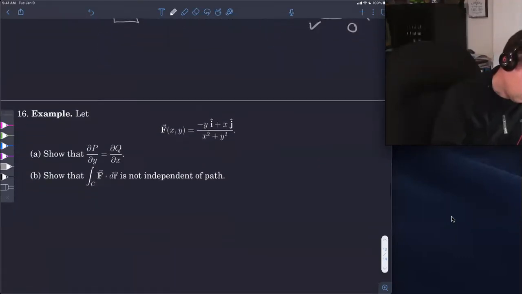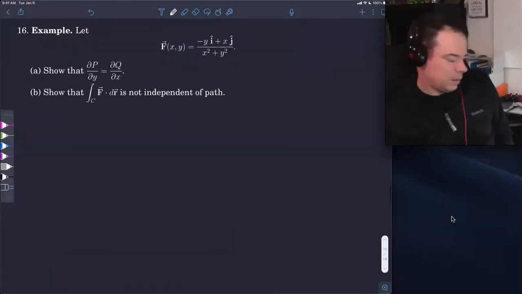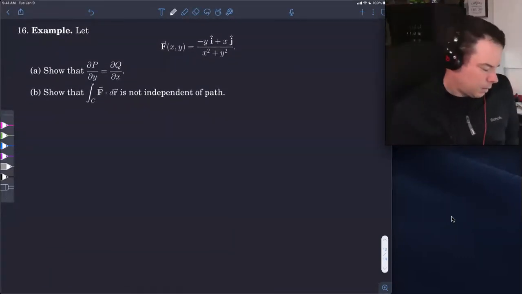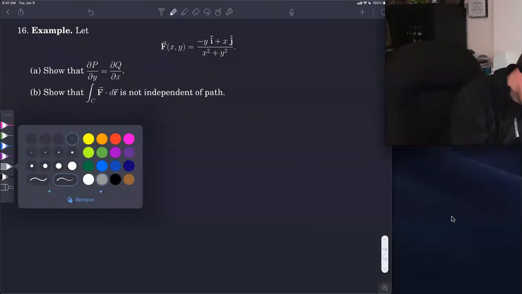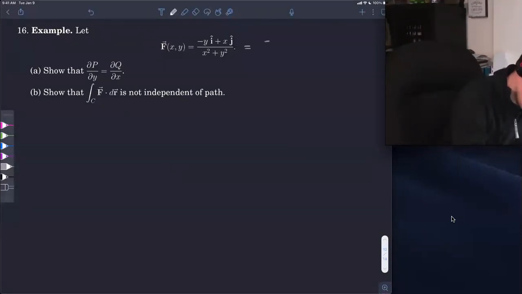You're welcome. So this last example is asking us to show that the first component's partial with respect to y is equal to the second component's partial with respect to x. So let's just jot down what this is. This is negative y over x squared plus y squared. I'll write it just in terms of the components like this so we can see exactly what the components are.